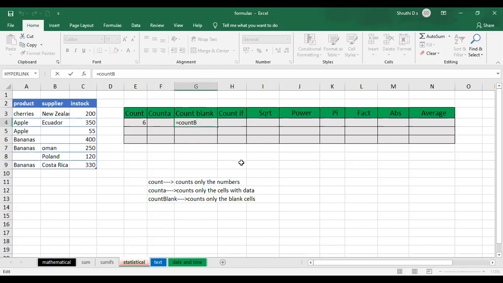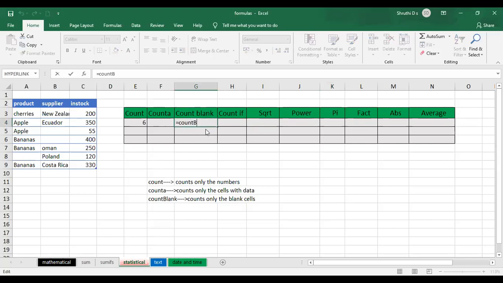The formulas are defined by the Excel people themselves, right? They have already defined it. They have already written what functionality each particular function has to perform. So in that list, Excel doesn't find any COUNTB. That is when you get this type of error, #NAME?.